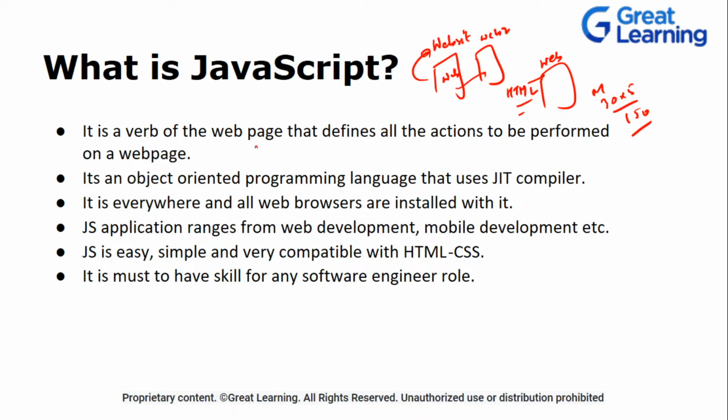Done. So now we are talking about HTML. The structure has been defined. The next thing is the actions that it will be performing. All the actions that are performed on a web page can be done with the help of JavaScript. It is object oriented, which means all the 4 programming pillars will be there, and it uses a JIT compiler. That means the best of 2 worlds. What are the best of 2 worlds? Interpreter and compiler. Now, what is the best thing about a compiler? Can anyone tell me? And what is the best thing about an interpreter?